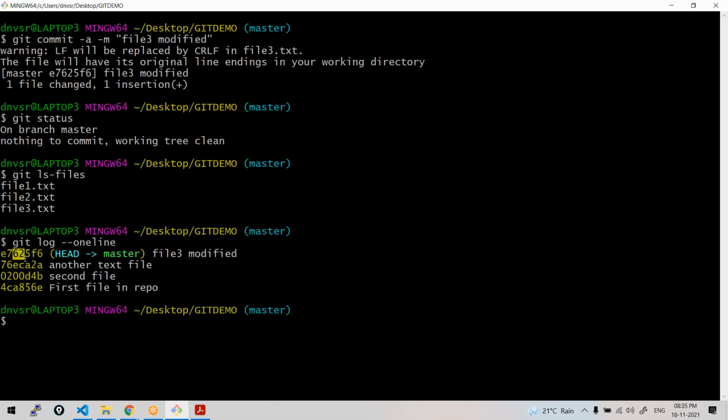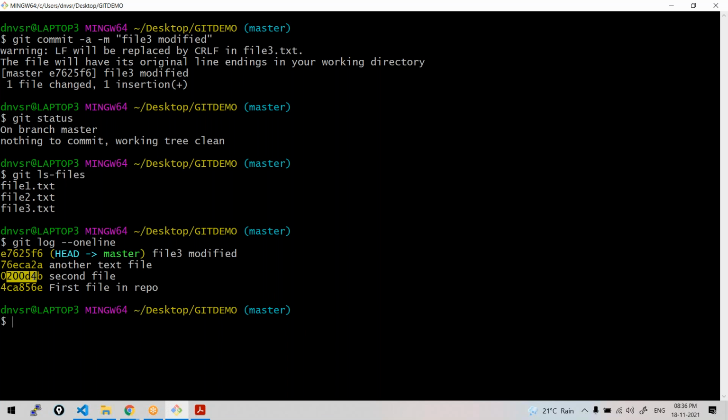See, if I just see this tomorrow, I don't remember. If I don't put the message, I don't know what this commit is about, right? But when I see the second file, okay, in this commit the second file is modified, right? If you want that kind of understanding at a later point of time, that's where the message flag is important.